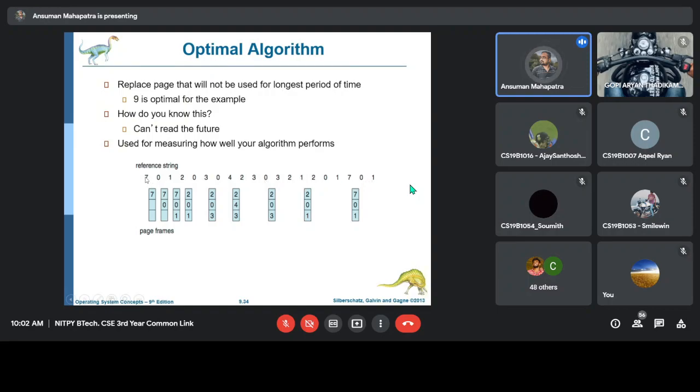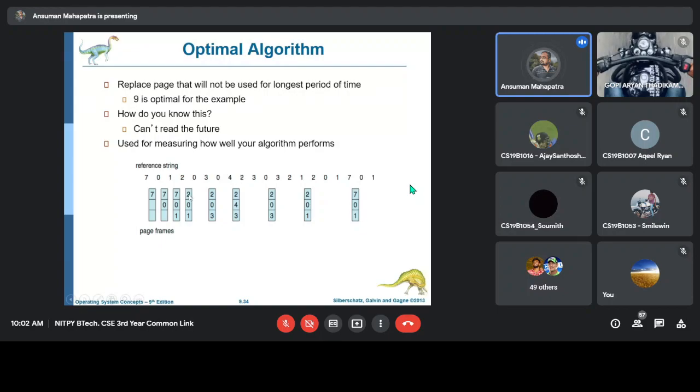So first we access page 7, then page 0, then page 1, then 2. So 2 came, so 2 will replace some of these pages. What will 2 replace? Now we have to decide which page will not be used for the longest period of time. After 2 we will see 0 will be used just after 2, so we will not replace 0. Then we will see 3, 0, 4, 2 is coming.